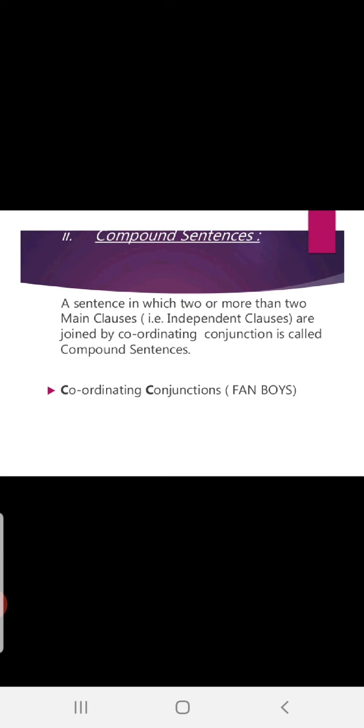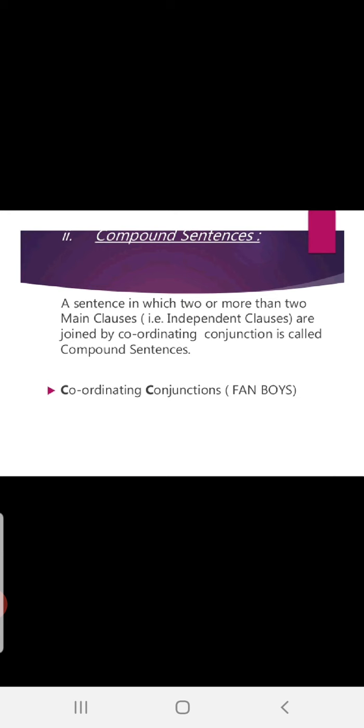It never has any subject. Not even a verb. But our clause has subject, verb, everything, equal to one simple sentence. Fine. Now, what is a compound sentence? A sentence in which two or more main clauses, that is independent clauses, are joined by a coordinating conjunction is called a compound sentence.